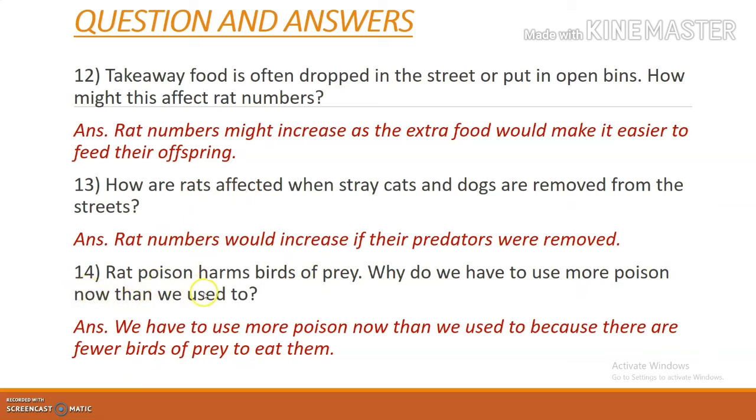Okay, now 14th question. Rat poison harms birds of prey. Birds of prey, for example, are eagles. Why do we have to use more poison now than we used to? Please tell me that. Can you guess the answer?